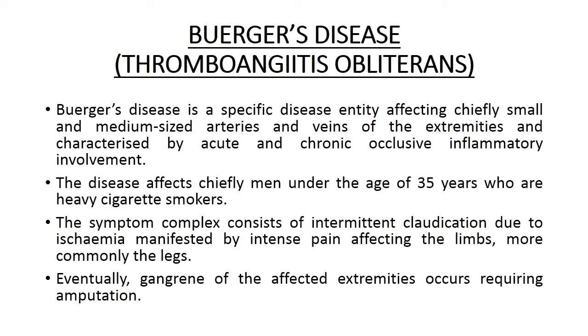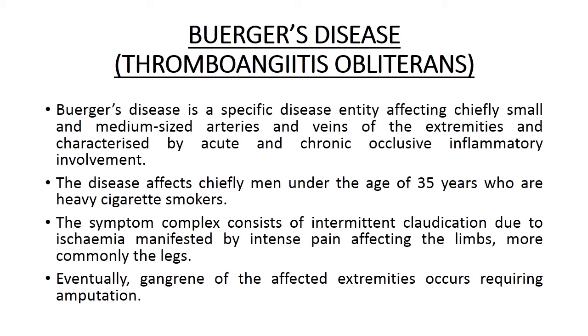Now, Buerger's disease, also known as thromboangiitis obliterans. Buerger's disease is a specific disease entity affecting chiefly small and medium-sized arteries and veins of the extremities and characterized by acute and chronic occlusive inflammatory involvement. The disease affects chiefly men under the age of 35 years who are heavy cigarette smokers.